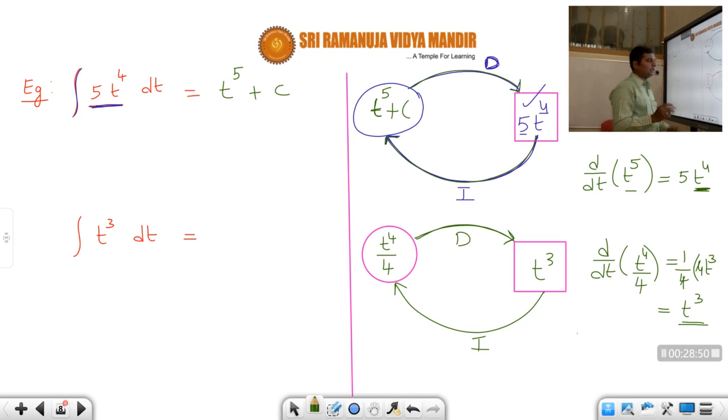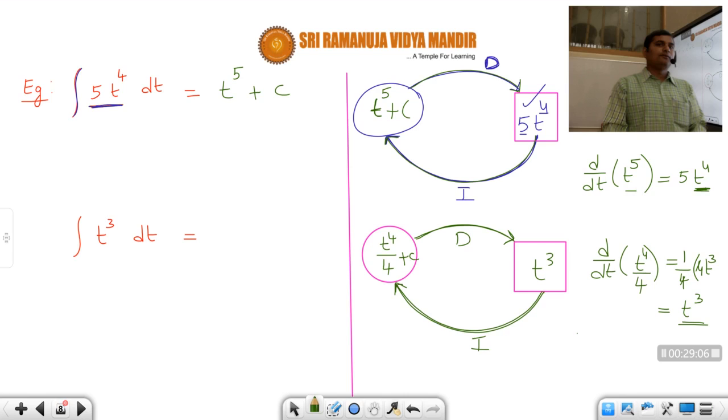I hope you understood the basic concept, students. t power 4 by 4, if you differentiate, you will get t cube. Now what is the integration of t cube, students? t power 4 by 4 plus c. As I told you in the beginning, we should always write plus c when calculating the integration. So the answer will be t power 4 by 4 plus c.